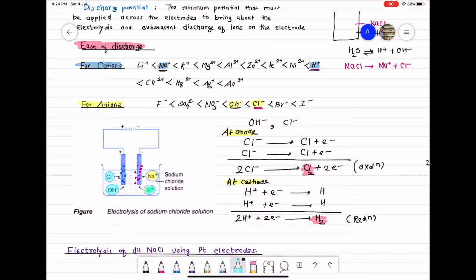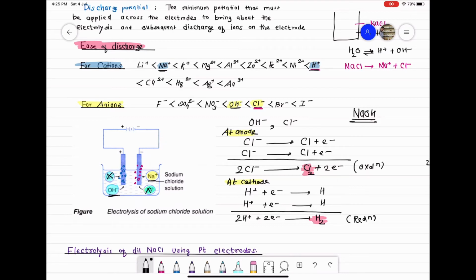Okay, and similarly Cl minus ions are getting oxidized into chlorine gas, so the number of Cl minus ions will also decrease from the solution. So class, if the number of H plus ions and Cl minus ions are getting decreased, the solution contains Na plus ions and OH minus ions. So class, you can say the solution contains NaOH, which is a strong base, you can say alkali.